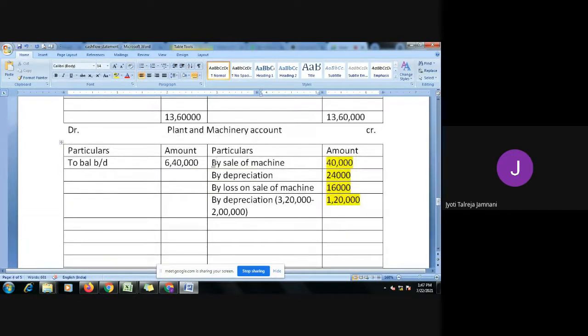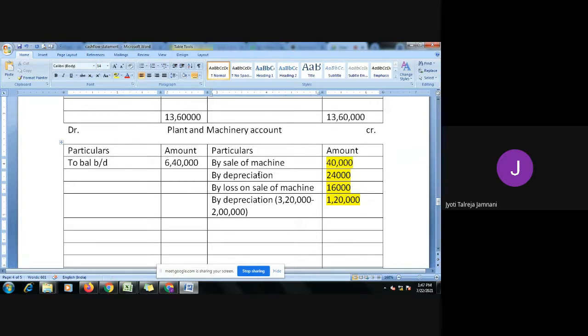Next is depreciation. Where do we show depreciation? Can anybody tell me? Do we show it in the P&L account? Yes, ma'am. But we don't pay any depreciation amount. We don't pay it to anybody. So we call it a non-cash expense. We cannot take it in cash flow. It's a non-cash expense. You're not paying it to anybody.